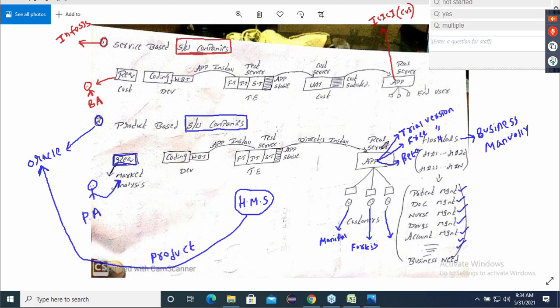Correct, because they are also building software only. Let it be service based, let it be product based, they are building software only. Yes or no? Now, have you understood the difference between service based and product based?